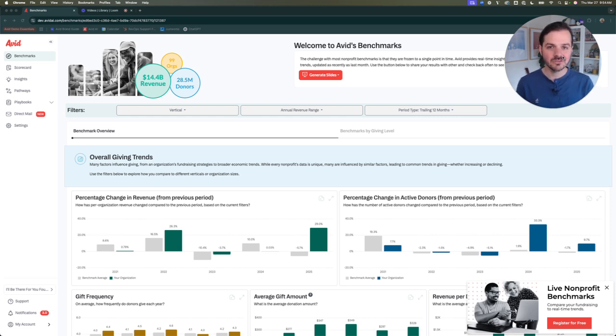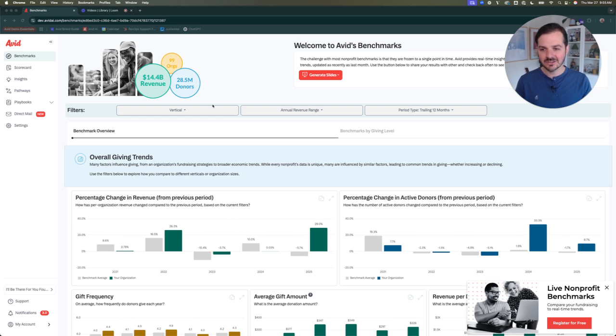The other thing about this tool is that the data is real. Many other benchmarks are self-reported data, it's survey data, it's not actually pulling from the real platforms. Because Avid is tied into all these various platforms across the nonprofit sector, the data is reliable and trustworthy. No one's inflating their own results when they fill out a survey. It's real data that you can trust.